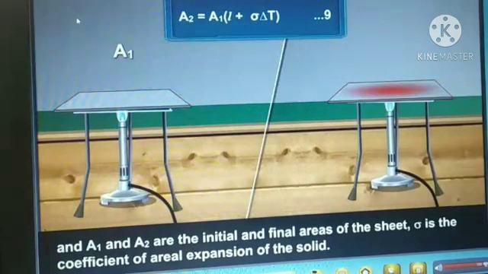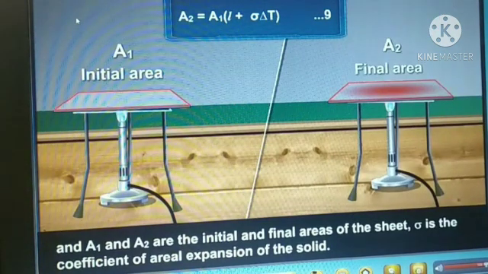Here delta T is the change in temperature and A1 and A2 are the initial and final areas of the sheet. Sigma is the coefficient of areal expansion of the solid.